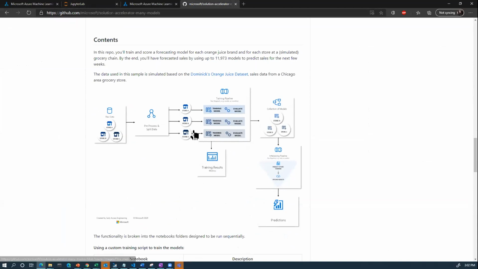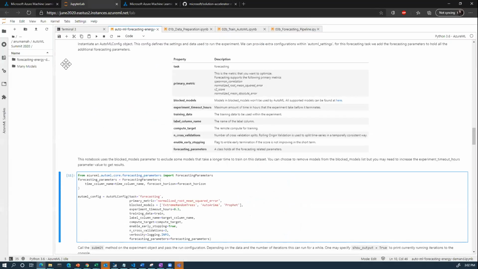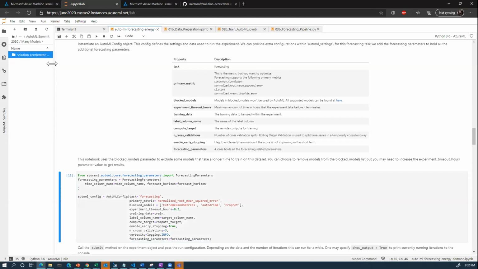I'm going to go ahead and open this up in, again, the notebook experience. So if you can see over here, if I click on many models, it should open up the solution accelerator.